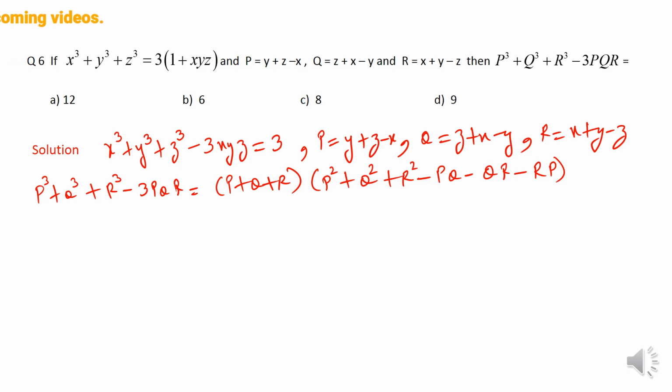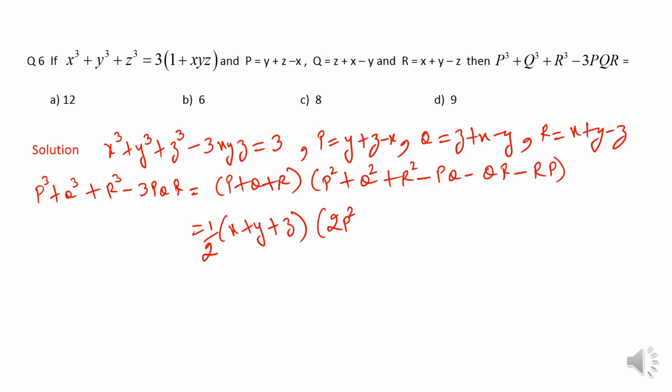Right? Now if I add p, q and r, it is very much obvious that one x and one x will get cancelled, only one x will be left. Similarly, one y will be left, and similarly one z will be left. So I can say p + q + r is nothing but x + y + z. But what to do with this second bracket? Because if I start squaring p, q and r, the calculations will become really big. So to avoid them, I am multiplying the expression with 2 and dividing by 2.